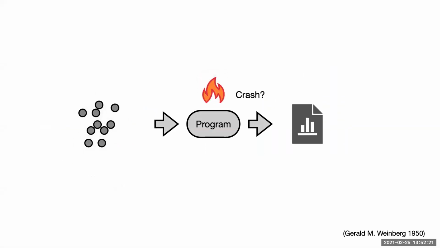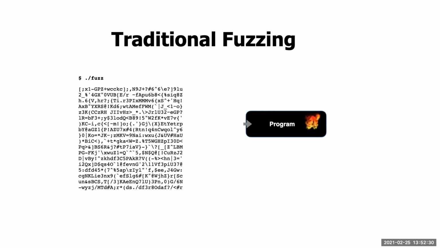Fuzzing is fairly simple. The idea is that no system should crash when given any input. So fuzzers try to generate random inputs that can induce crashes in the system under test. So here is how we fuzz. We generate random input which is then fed into the program. If the program crashes, we have found a likely vulnerability because the input was unexpected by the program. That is, there was a logical flaw in the program that could be subverted by the attackers.